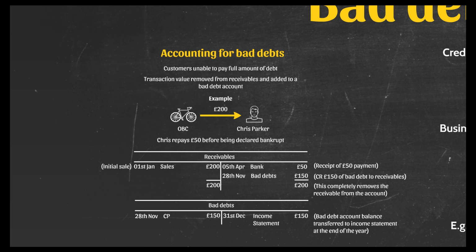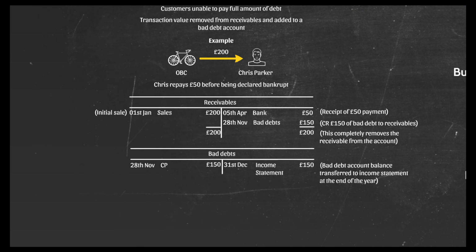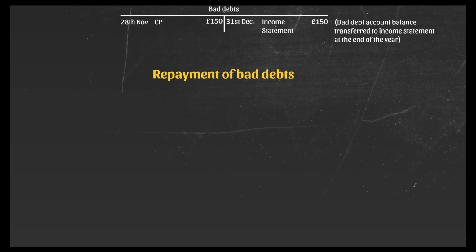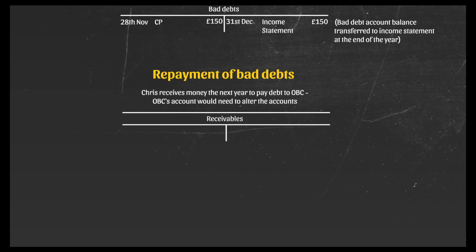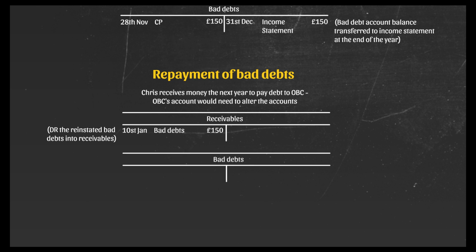So how does the company account for the fact that some bad debts may then actually be repaid? So if Chris, for instance, comes into a bit of money and is able to repay the company, how will this transaction be recorded in OBC's accounts? The first step would be to reinstate the bad debt into the company's receivables account. This is, of course, an increase in the company's assets and so is a debit entry. The double entry of this transaction then goes into the bad debts account. So we have a credit entry here of £150.